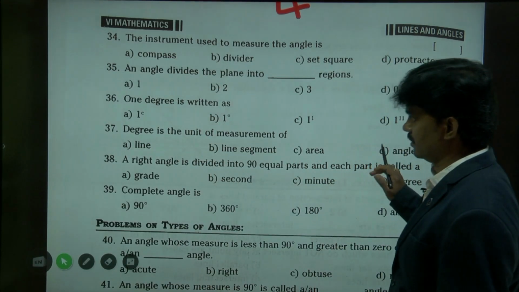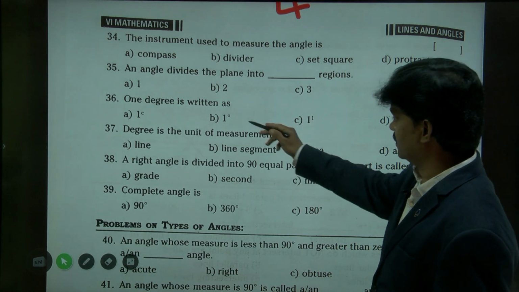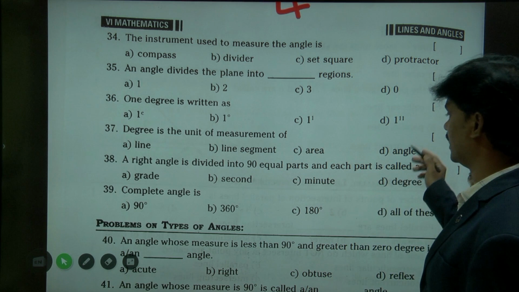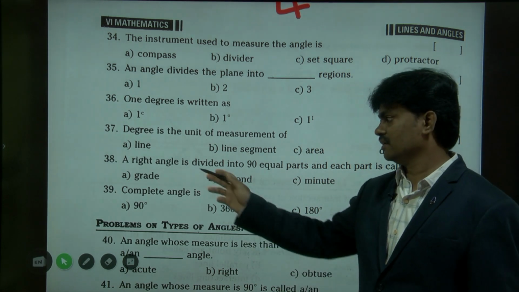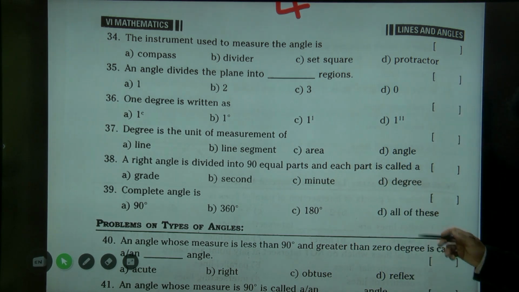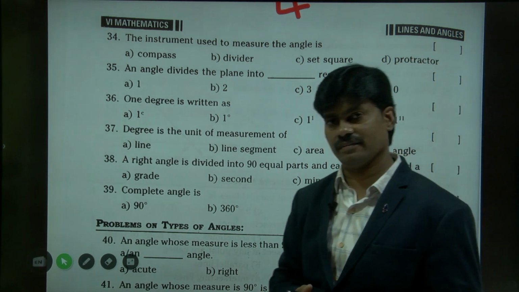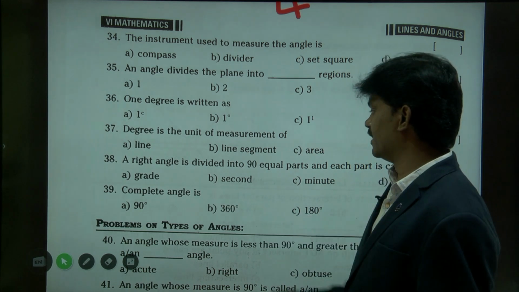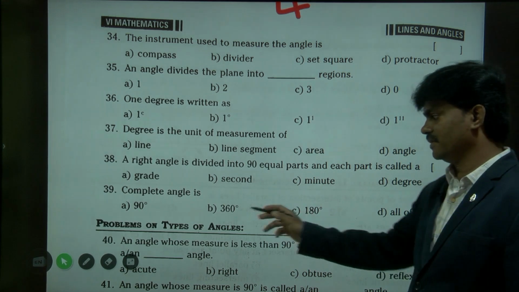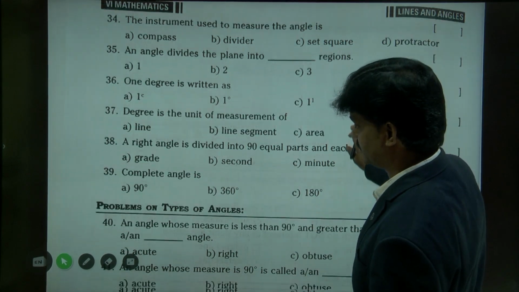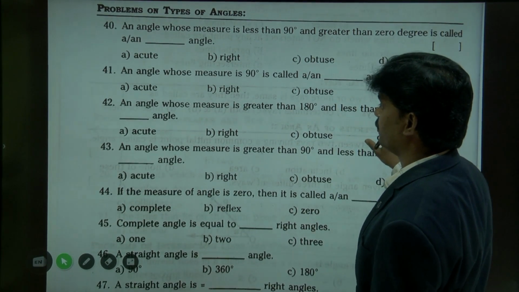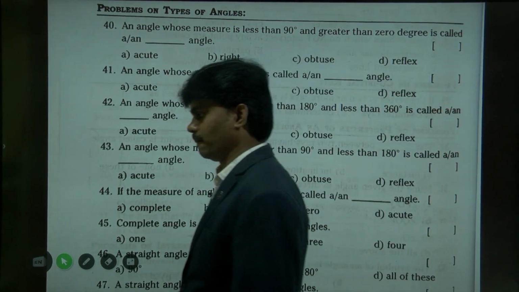Next. 1 degree. Yes, this is 1 degree. Degree is the unit measure of angle. A right angle is divided into 90 equal parts and each part is called a degree. Complete angle, this is a right angle, this is a complete angle, straight angle. So B is correct. Next, types of angles, we'll see. Questions 40 to 45, just check it out.